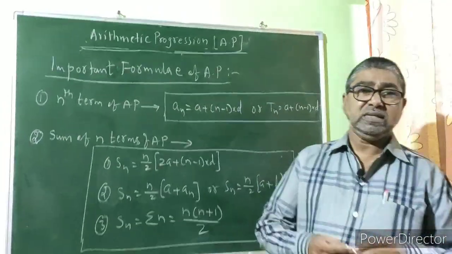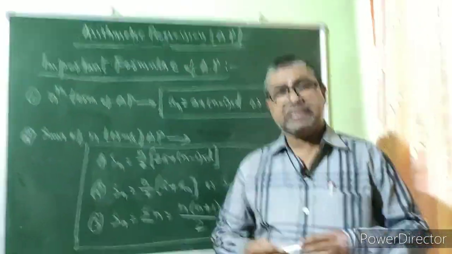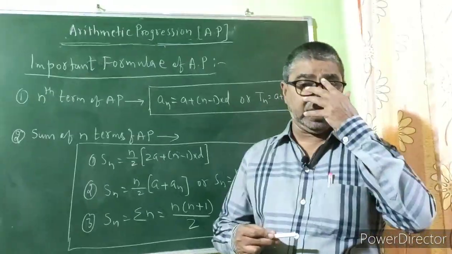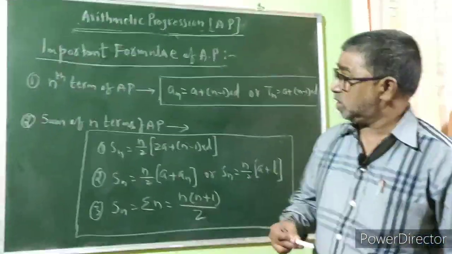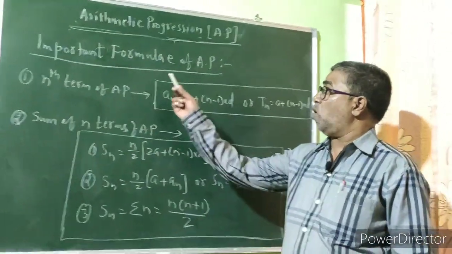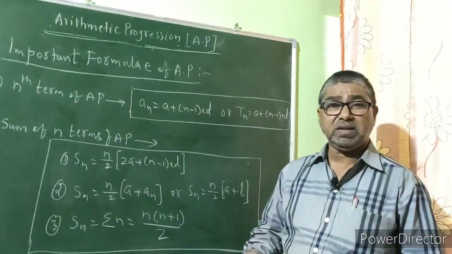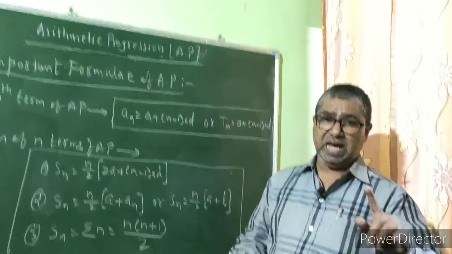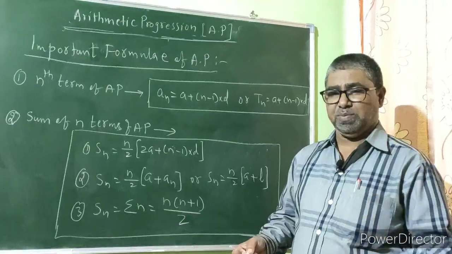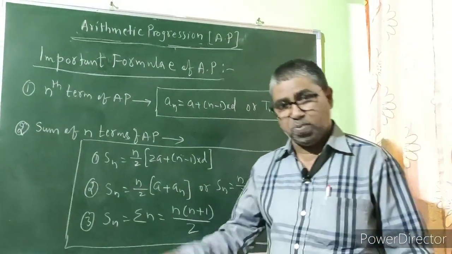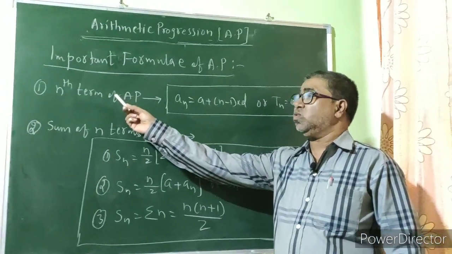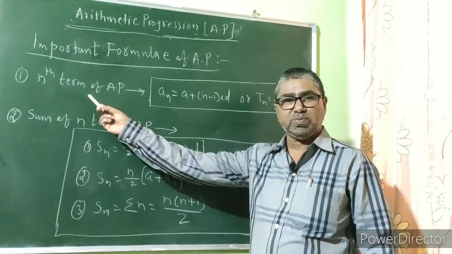Dear students, after understanding the definition of arithmetic progression, let us shift on to know the important formulae of arithmetic progression, which we are going to use to solve examples based on arithmetic progression. Now the first formula is the formula to find the nth term of arithmetic progression.